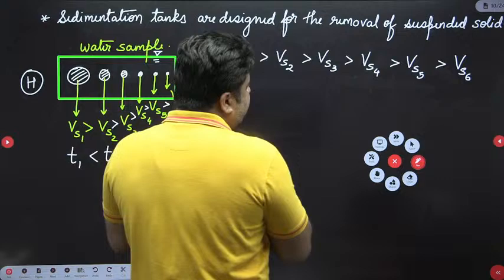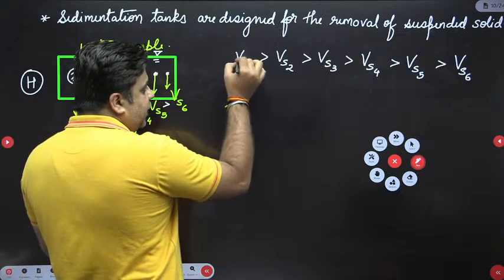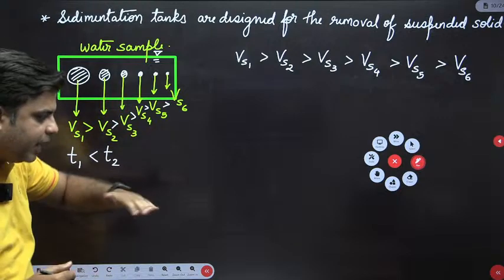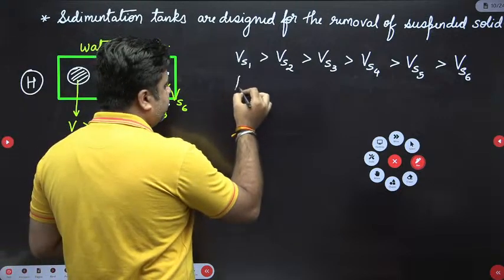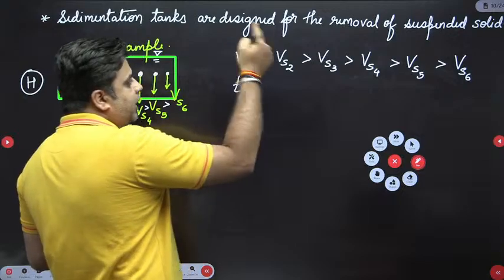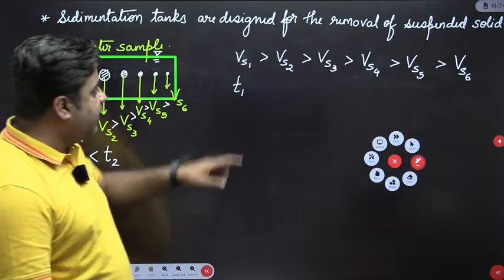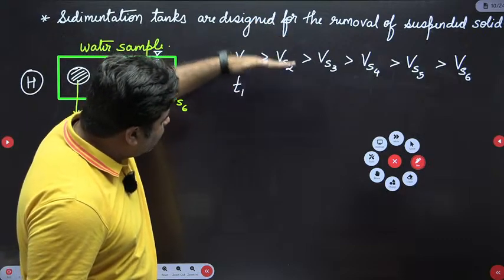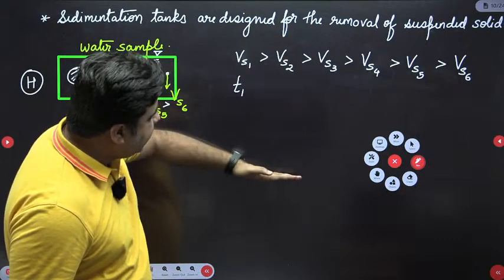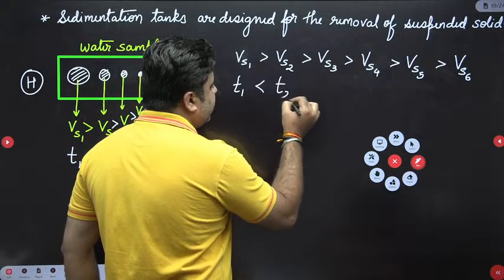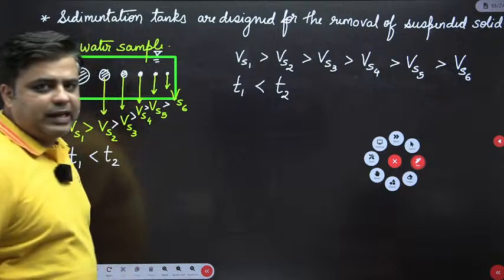Now, the time required by the first particle to travel the height h is T1. Since Vs1 is more than Vs2, the time required by the second particle to travel the vertical height h is T2, and obviously T2 will be more than T1 because Vs2 is less.